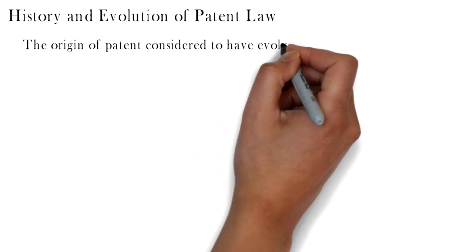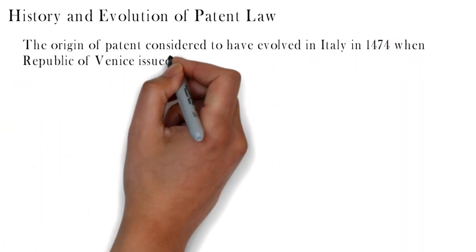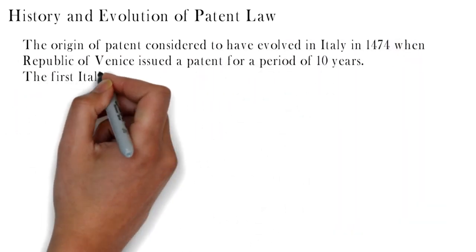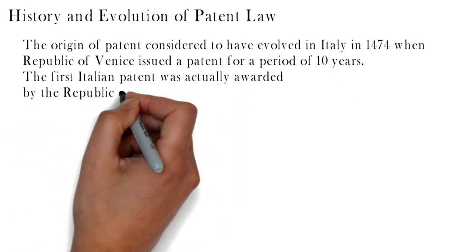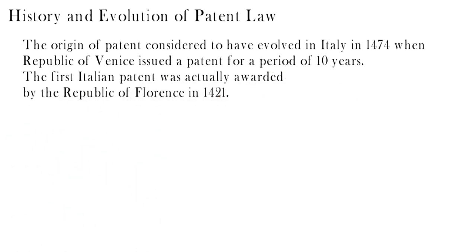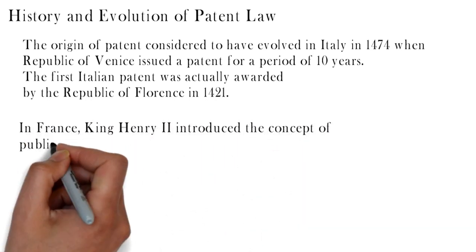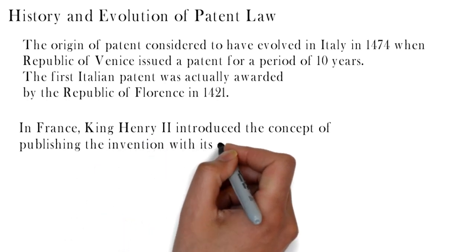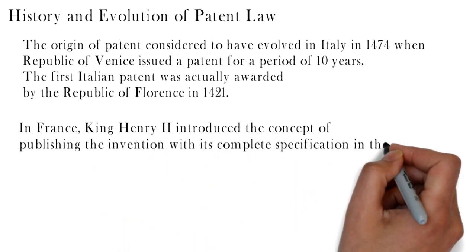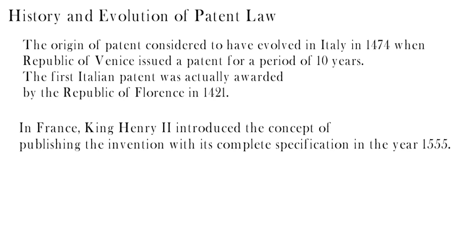The origin of patents is considered to have evolved in Italy in 1474 when the Republic of Venice issued a patent for a period of 10 years. The first Italian patent was actually awarded by the Republic of Florence in 1421. In France, King Henry introduced the concept of publishing the invention with its complete specification in the year 1555.